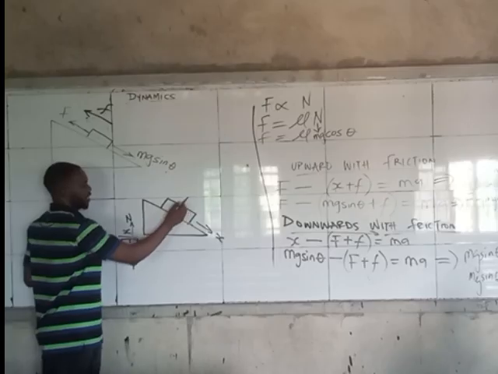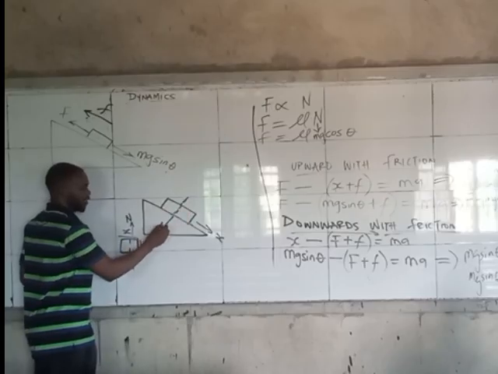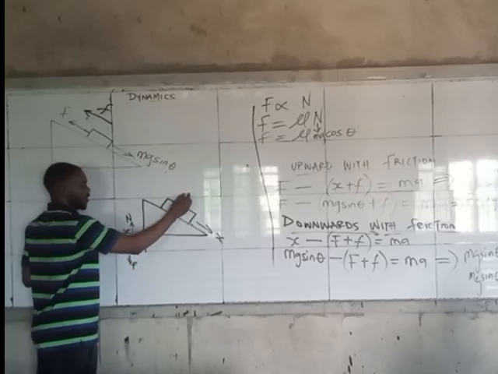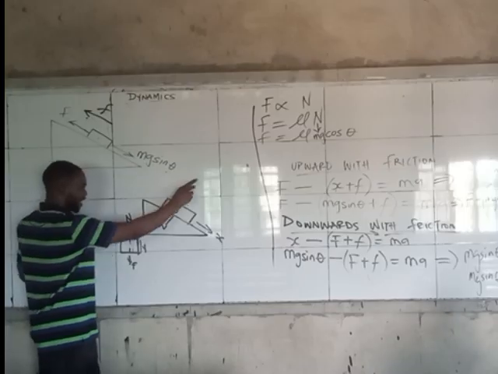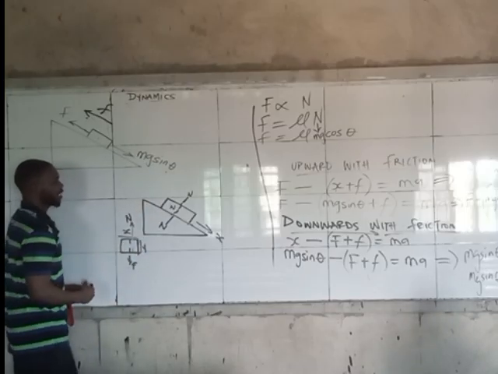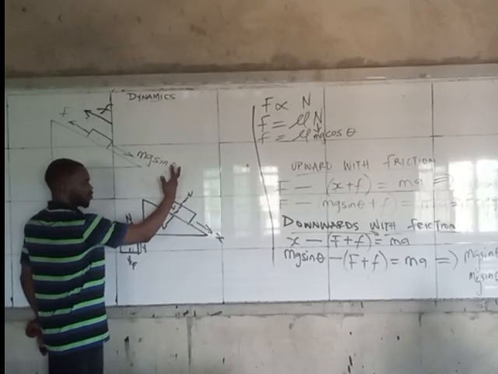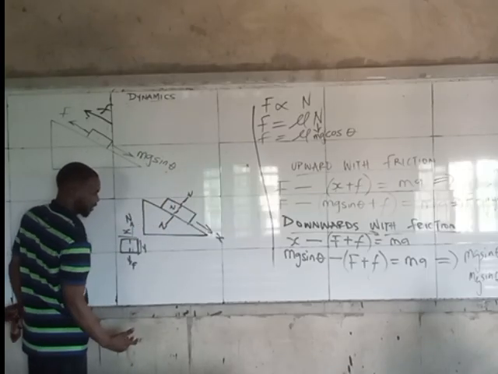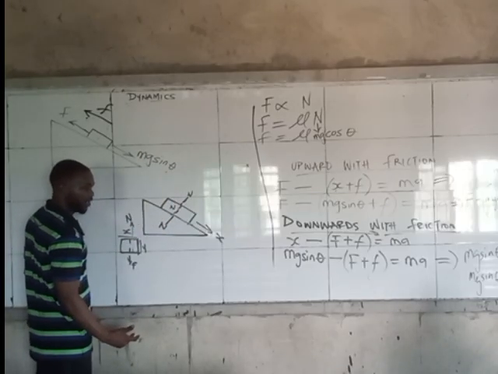If this is the vertical line, everything here is the N, because as the force is acting this way, it's giving it as well, which is what I've done here. Now notice that the weight of anything on earth goes, no matter how you are placed.